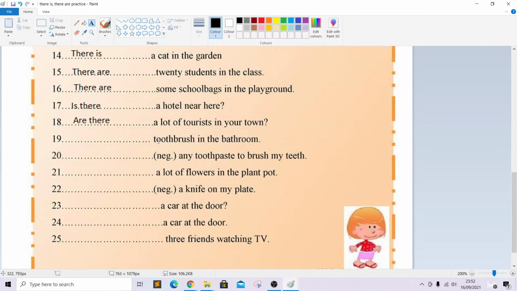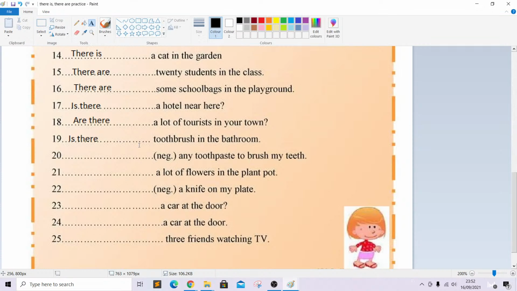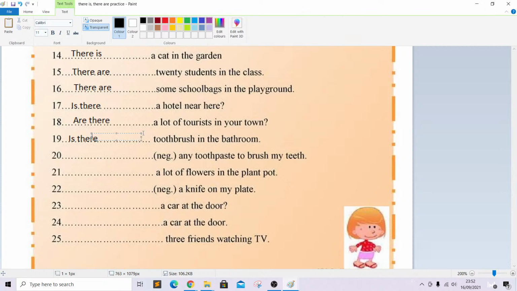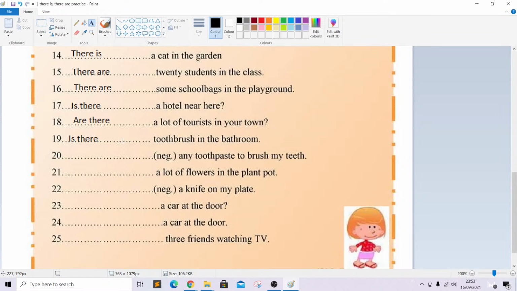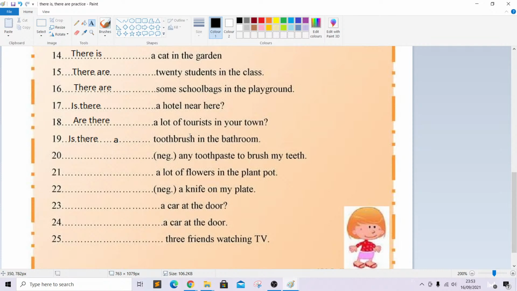Blank toothbrush in the bathroom. Again, we're talking about a singular sentence. Is there a toothbrush in the bathroom? We're talking about one toothbrush here. They missed the letter a. We're just going to add it in. Is there a toothbrush in the bathroom?